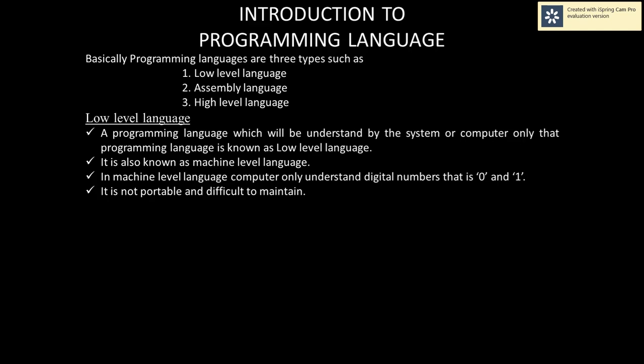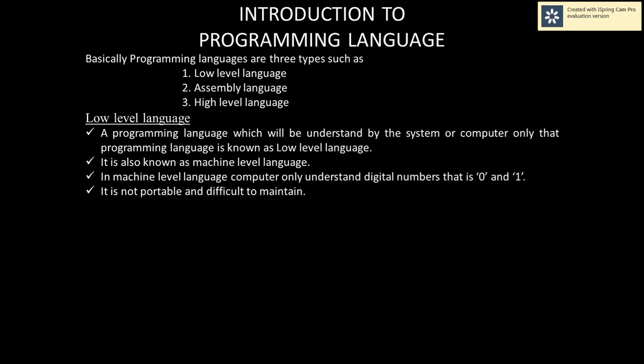Portable means the machine code can't be run on every system. If we write a program on one computer, that program can't run on every system, so it is not portable. And difficult to maintain means we cannot maintain it easily. It is difficult for programmers to remember and learn.